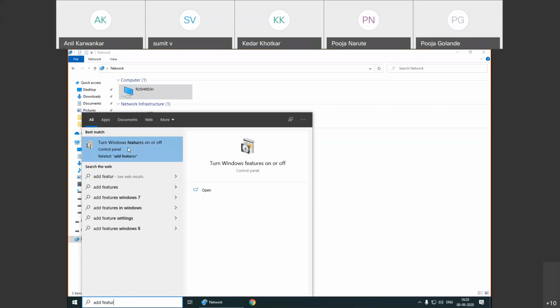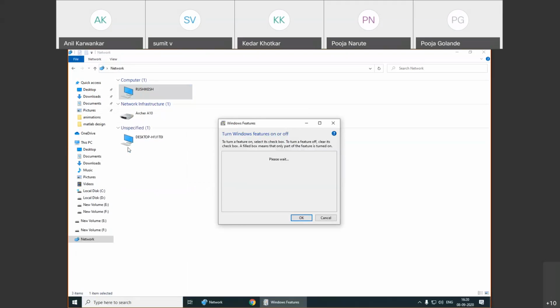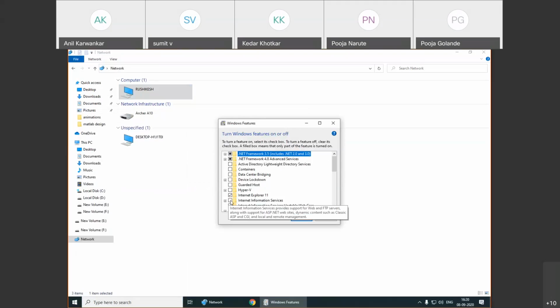it's a similar type of configuration, only the version of IIS will be different. Turn Windows feature on or off if IIS is not available or not installed. Just open it. This will be the window. Turn Windows feature on or off. Out of these, select Internet Information Services.